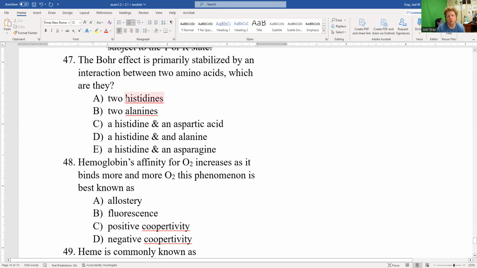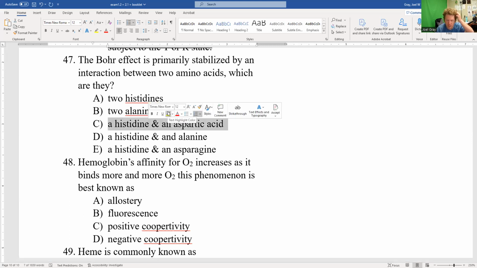The Bohr effect is primarily stabilized by interaction between which amino acids? Now, we've got two histidines, two alanines, a histidine and an aspartic acid, a histidine and an alanine, a histidine and an asparagine. The correct answer is a histidine and an aspartic acid. Histidine is going to be positively charged, and an aspartic acid is going to have a negative charge. So those two things are going to form a nice ionic interaction.